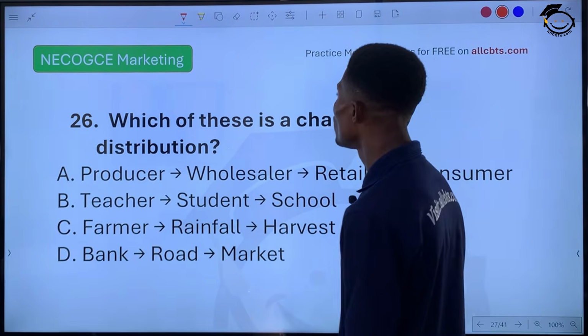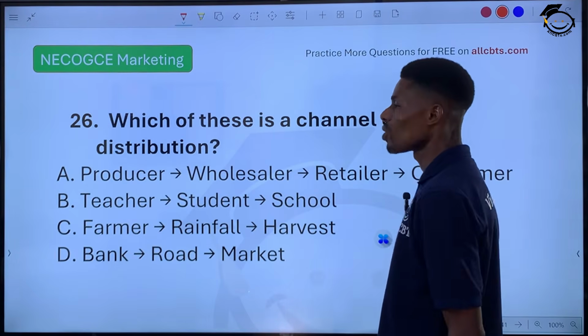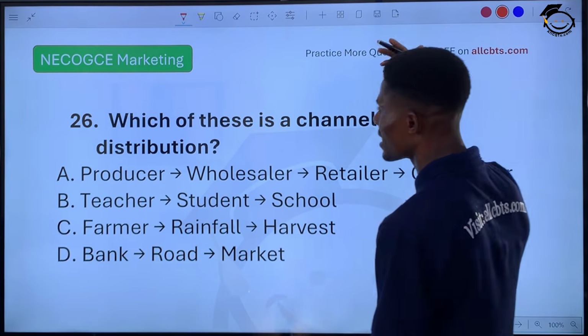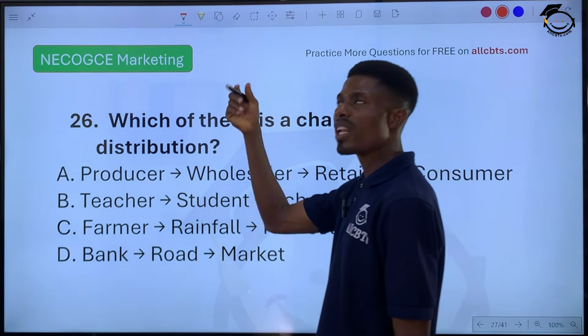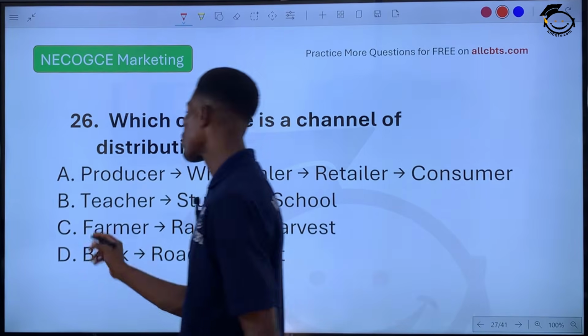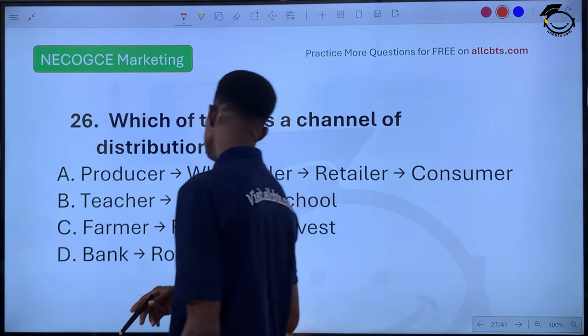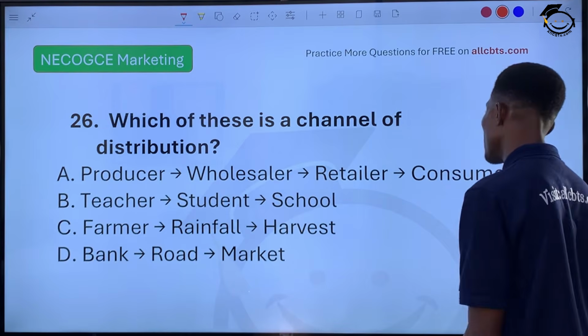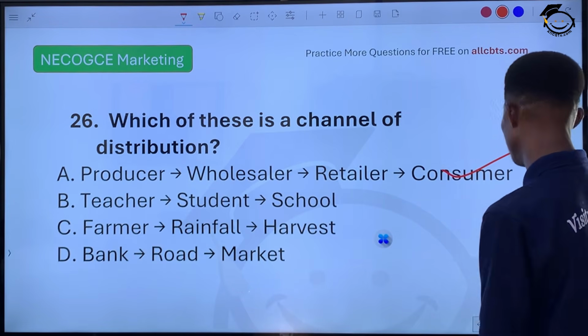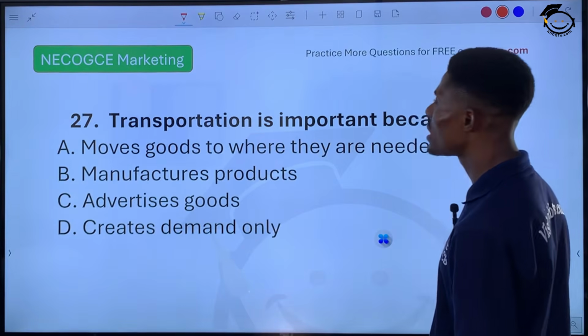Question 26. Which of these is a channel of distribution? Alright, from what I taught you, if you look at the previous answers I gave from number 20, 23 and 24, we already know that the channel of distribution is, we start from what? The producer to wholesaler, from wholesaler to retailer, and from retailer to final consumer. So the answer is option A. Question 27.